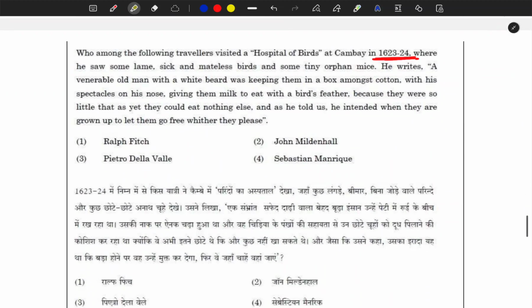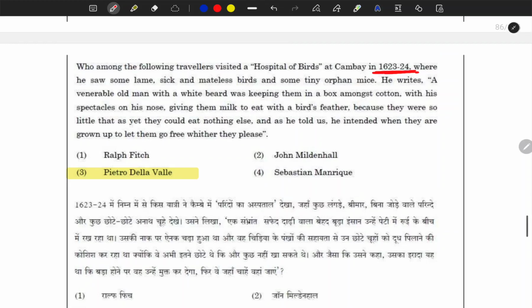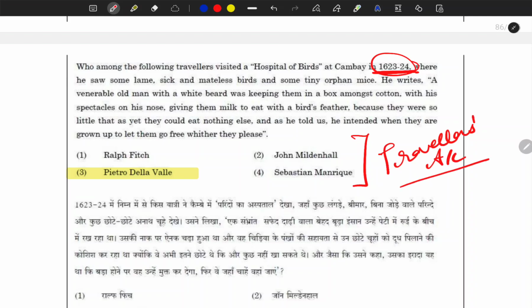But you can think that this was said by Pietro della Valle, but I was also not sure about this, and it is very difficult to remember who said what. But based on the time period, you could have eliminated this, but for that you needed the chronology of these travelers. So for you, travelers' accounts are very important, and I have already made a PPT on that.